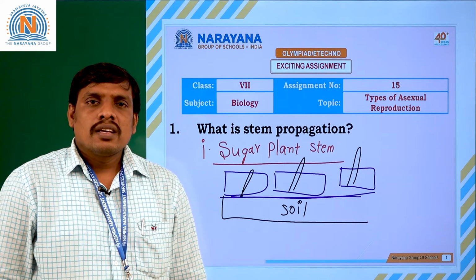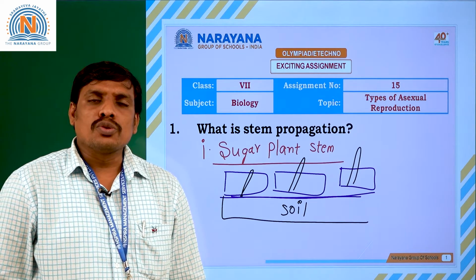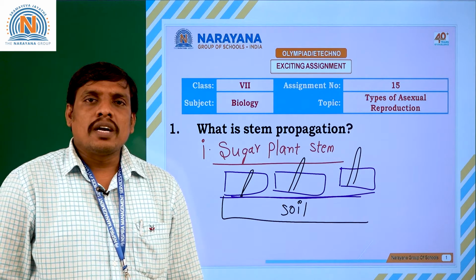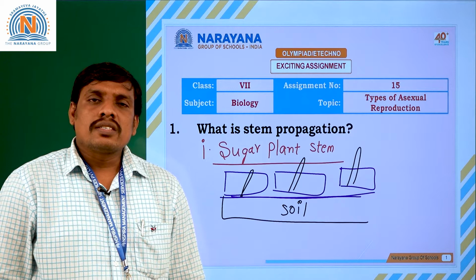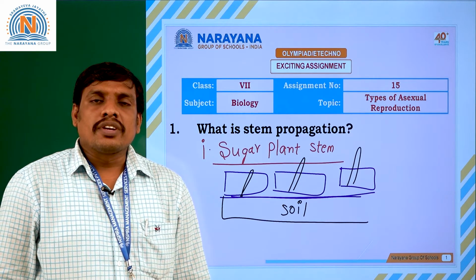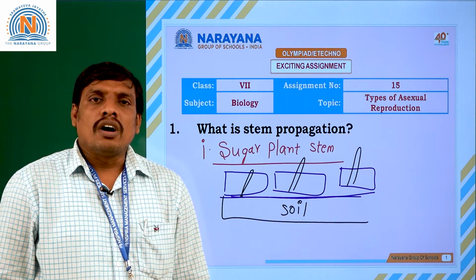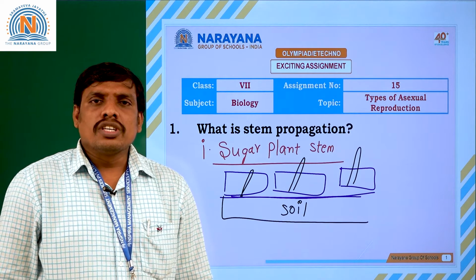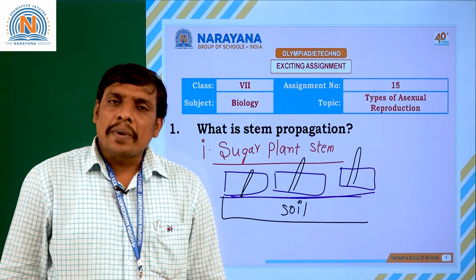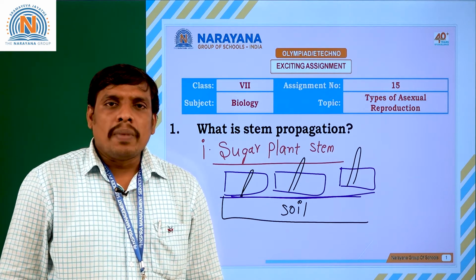Can you guess some other plants which propagate through the stems? Suppose take the ginger. What is the scientific name of ginger? Zingiber officinale. The ginger generally propagates through the stem part only.